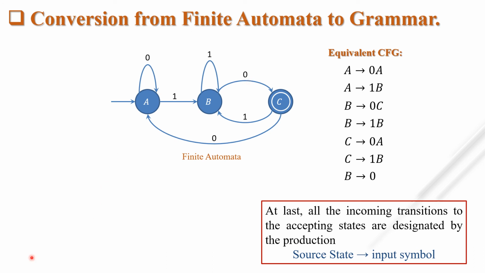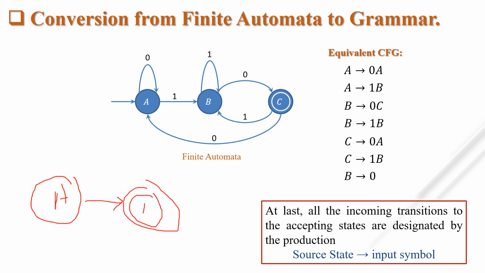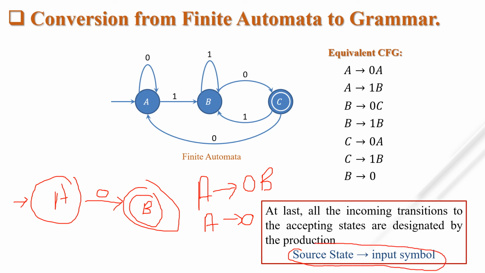Suppose there is a finite automata like this, A tends to B, and B is our suppose final state, and it takes 0 from A. Then what is the CFG? First you have to write A tends to 0B, and for terminating, what is the answer? A tends to only 0. Okay, so source state tends to only input symbol will be there for terminating because B is our accepting state.